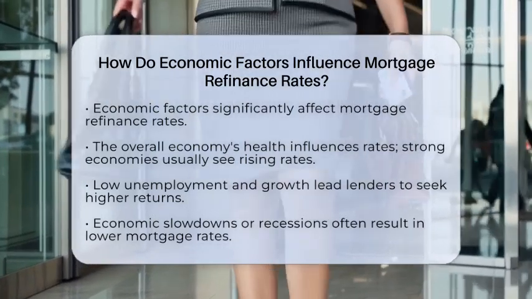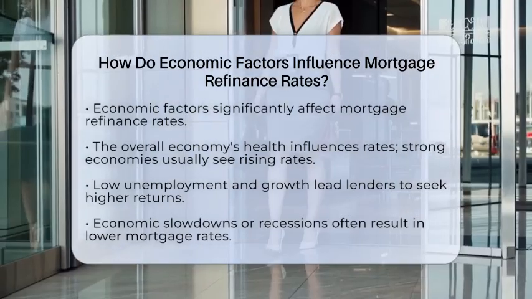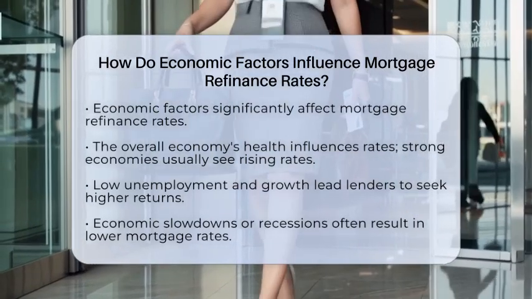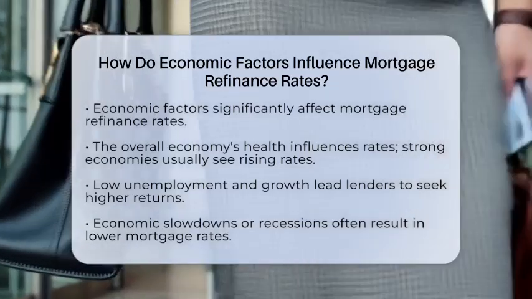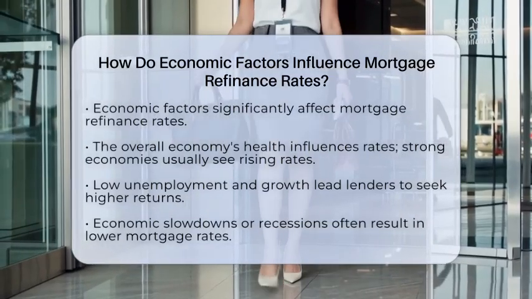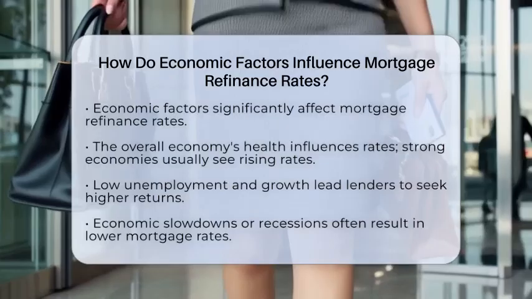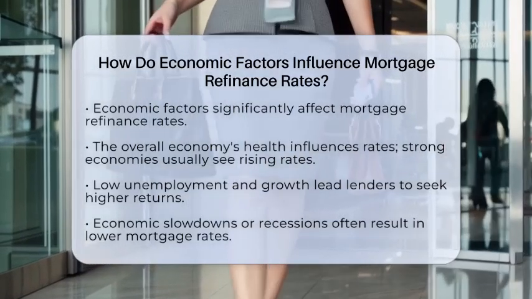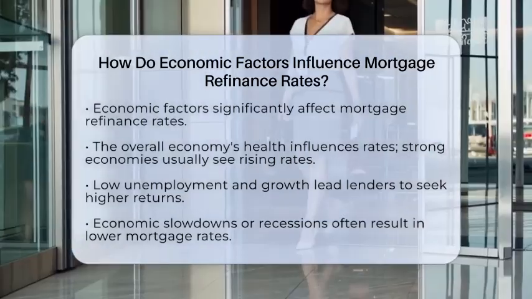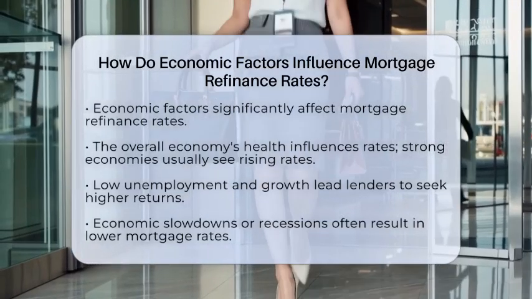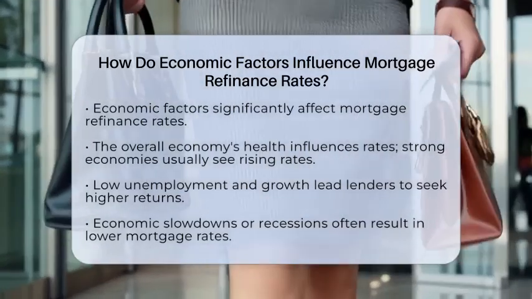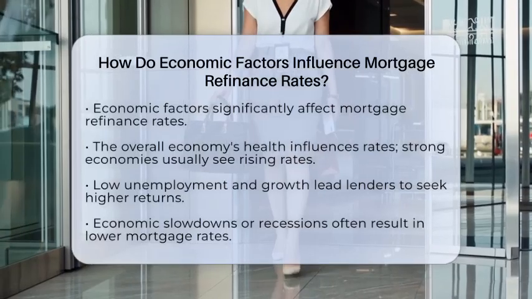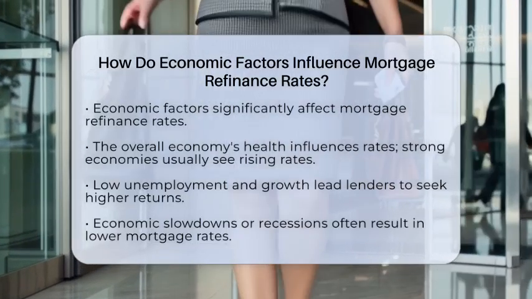To start, the overall health of the economy is a major player. When the economy is thriving, with low unemployment and strong growth, mortgage rates usually rise. Lenders and investors are looking for higher returns during these times. On the flip side, when the economy slows down or enters a recession, mortgage rates often drop. This is because lenders want to encourage borrowing and support the housing market.